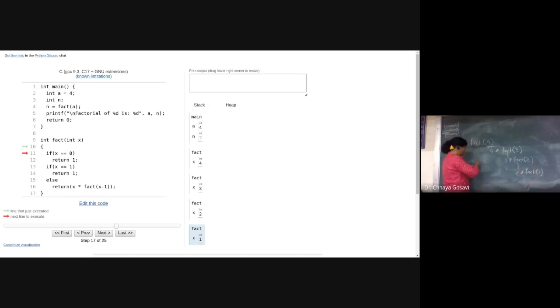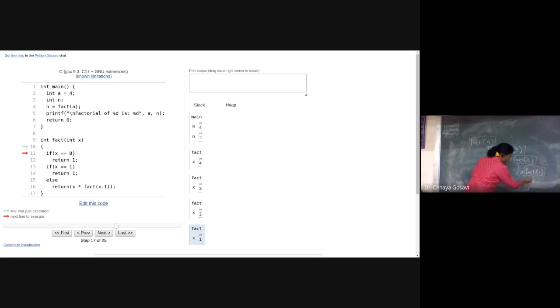So there are 4 activation records created for this function: fact of 4, fact of 3, fact of 2, and fact of 1, which you can see here. So these are 4 activation records for the factorial function. Now when x is equal to 1, it will return 1. It will end our recursion, return 1. So fact of 1 will return 1.